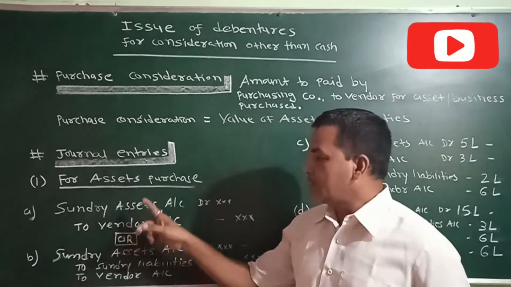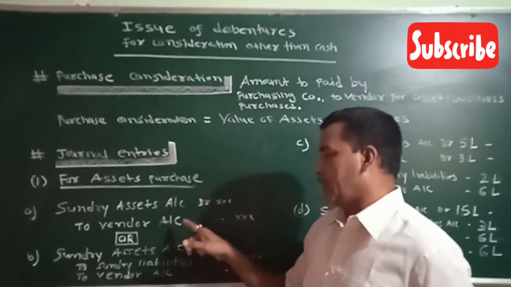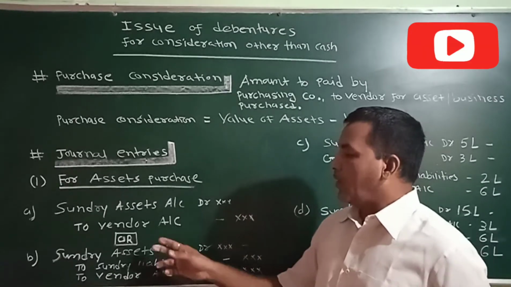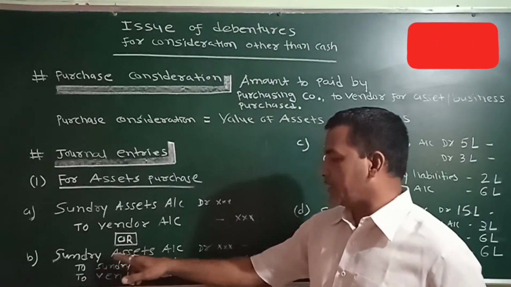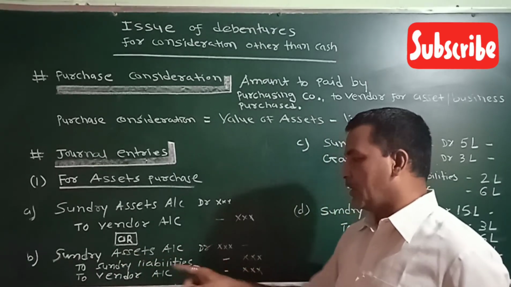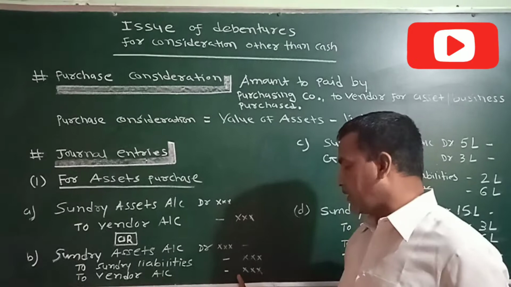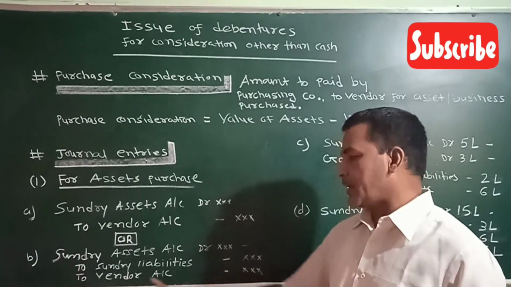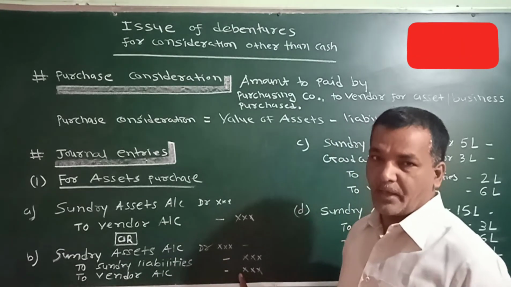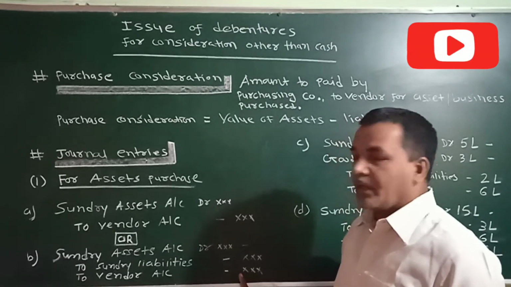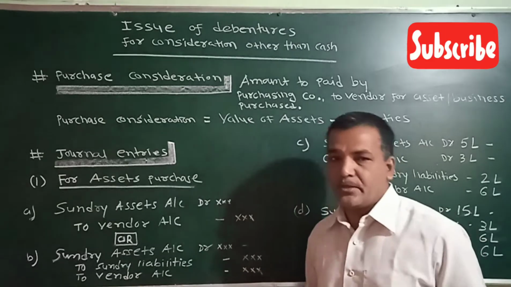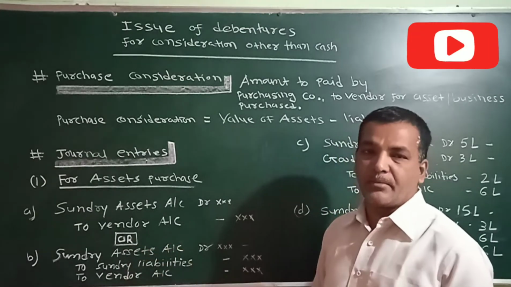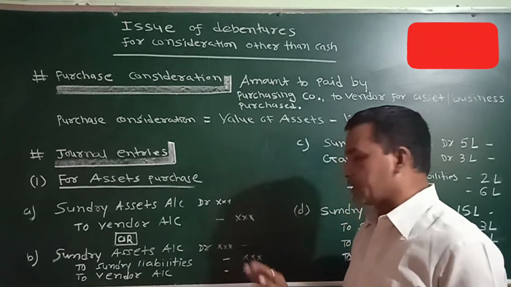This is the simple entry: sundry assets to vendor, the amount of purchase consideration will be credited. If liabilities are also there, then sundry assets account debit, to sundry liabilities, to vendor. Vendor is always credited with the amount of purchase consideration. If the purchase consideration is given, you will write it with the vendor, that means the seller. If the purchase consideration is not given, then in that case, the difference of sundry assets and sundry liabilities would be the amount of purchase consideration.